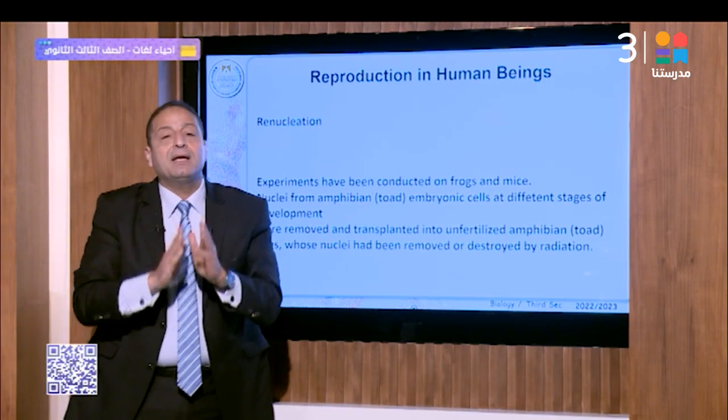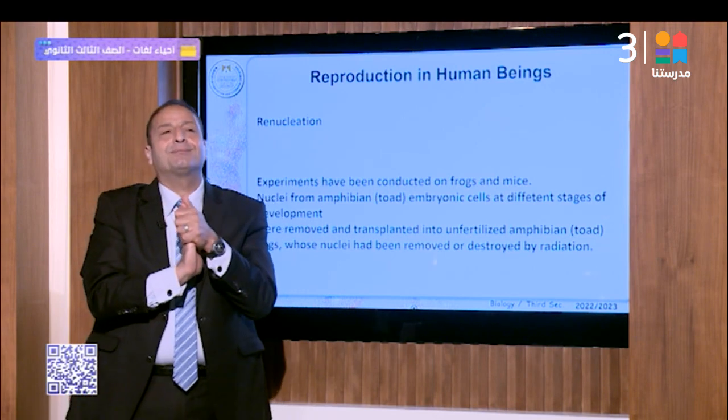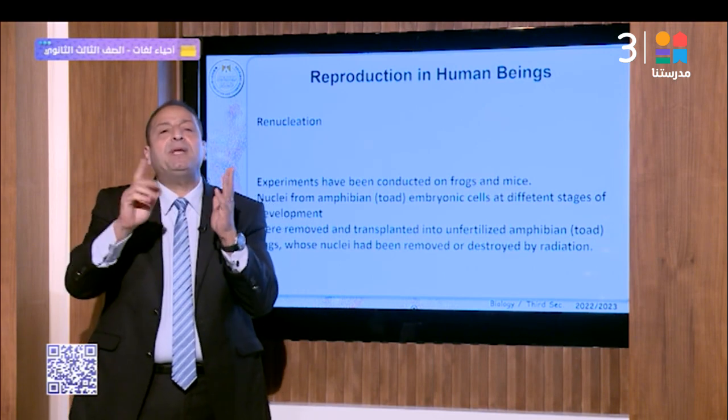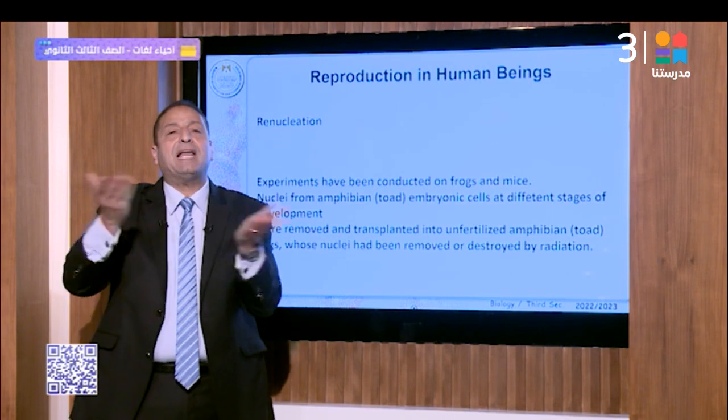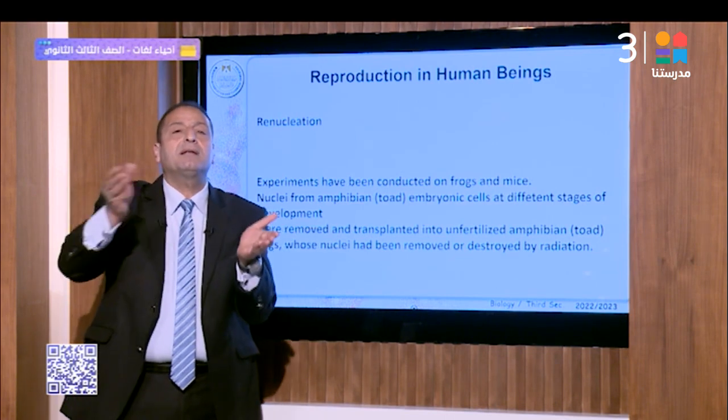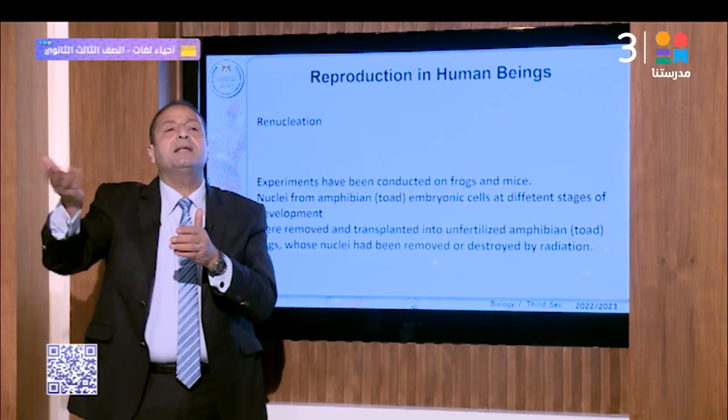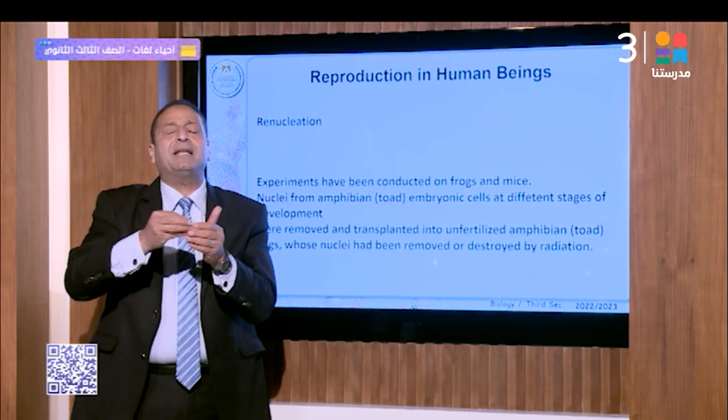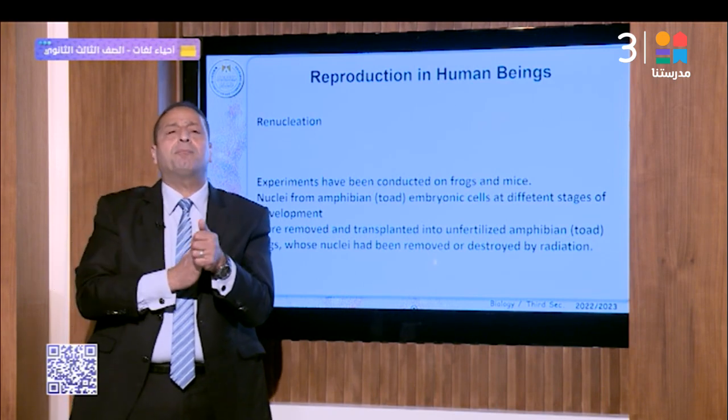In this process, the living organism may be male or female. If the embryonic cells are male, the offspring is male. If the embryonic cells implanted are female, the offspring is female.